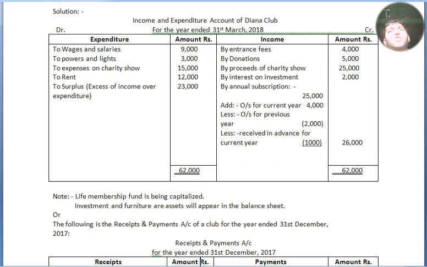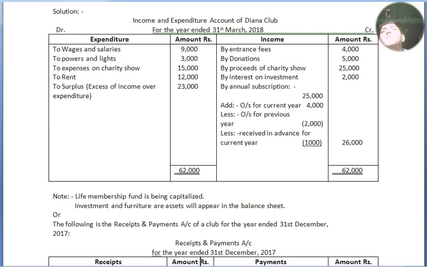This much we have just copy pasted from the question. Now income side: entrance fees, by donation, by proceeds of charity show, by interest on investment. This much just copy paste, no additional information. Now we move to our by annual subscription. Annual subscription for the current year has been given, rupees 25,000.